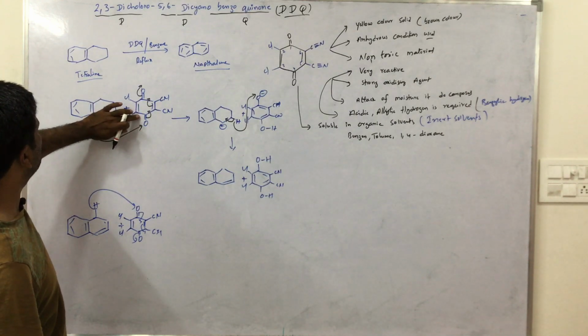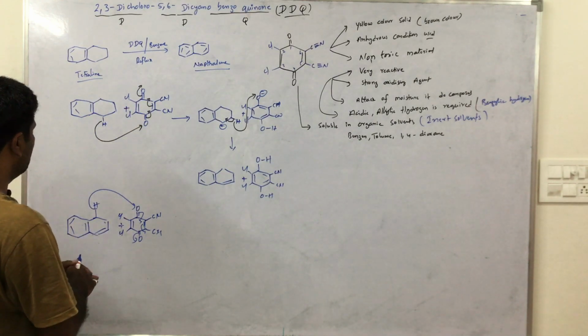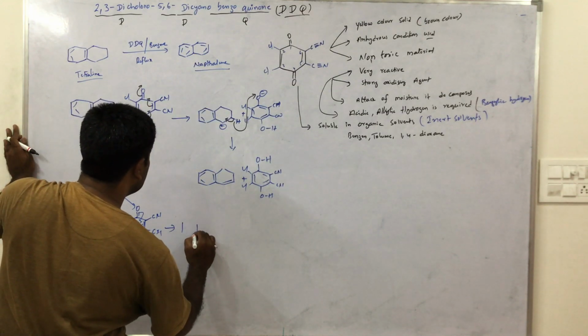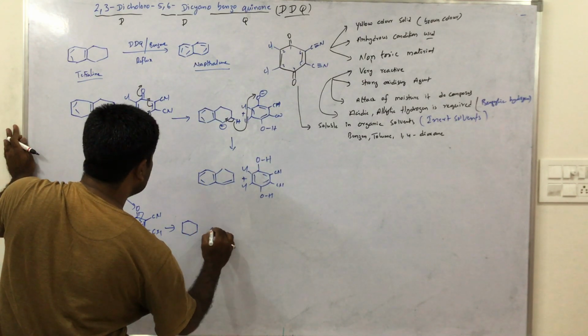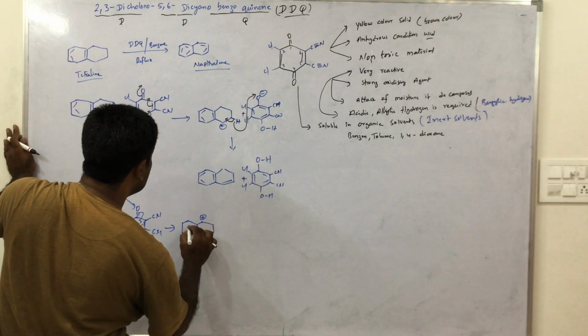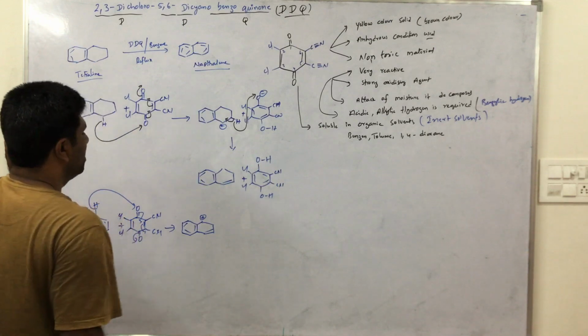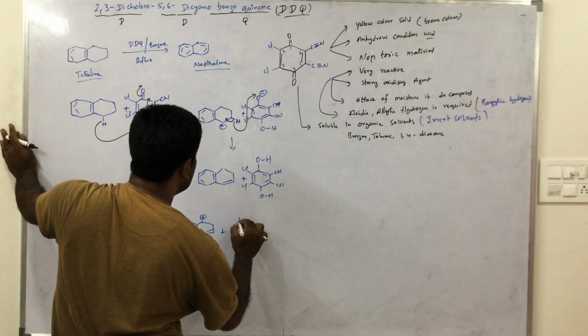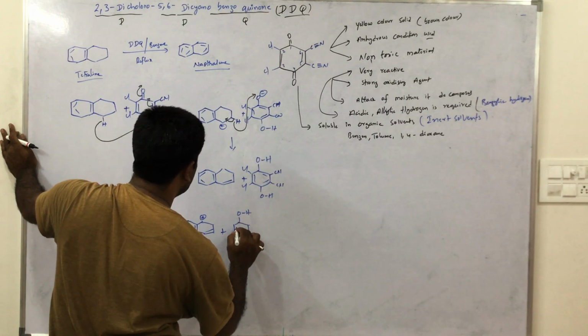Now the product is: here positive charge, plus OH.